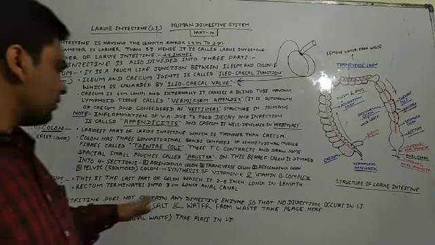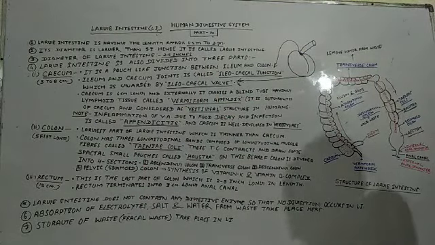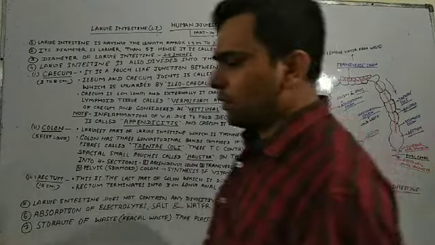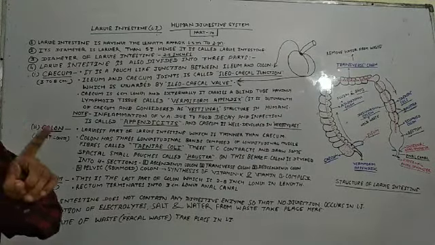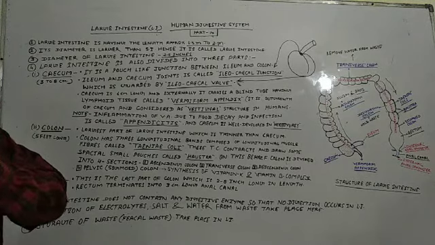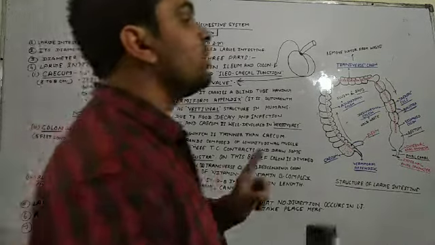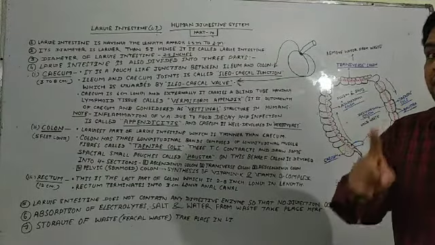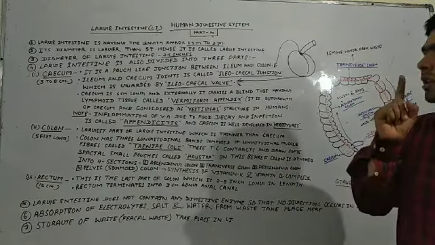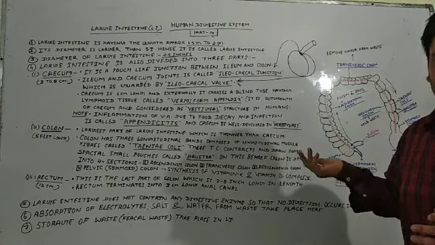intestine. The large intestine does not contain any digesting enzyme, so no digestion occurs in the large intestine. I have already discussed this point, that the main site of digestion is the small intestine. So students, you must remember that the large intestine does not contain any digestive enzyme. It does not contain any digestive enzyme itself, and it does not receive any digestive enzyme from any other gland.